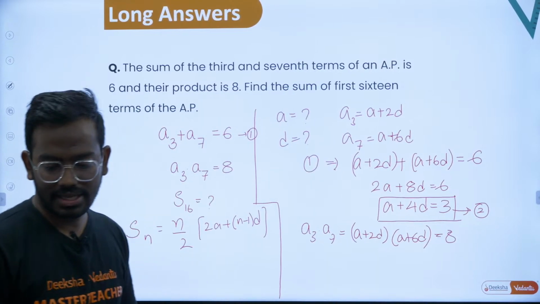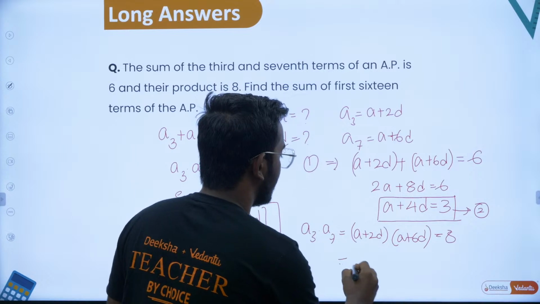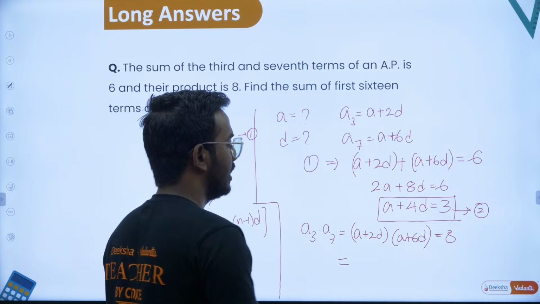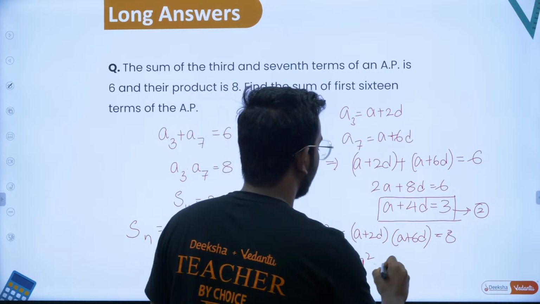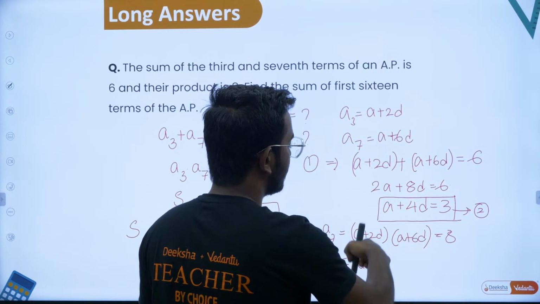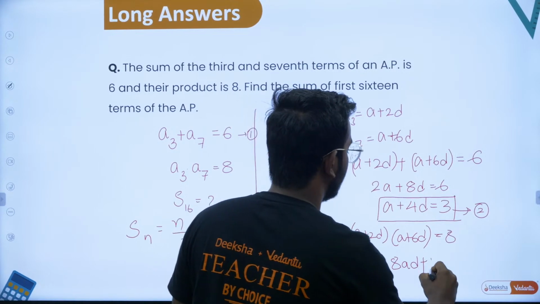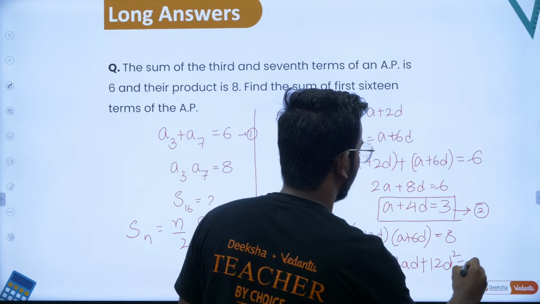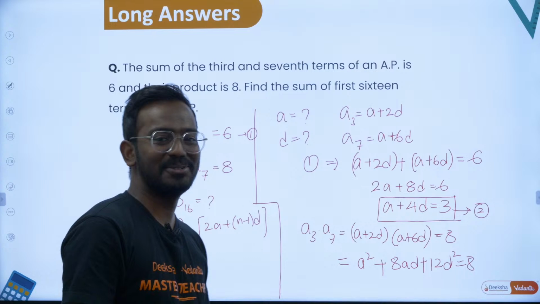So a into a is a squared, plus 6ad plus 2ad, that is 8ad, plus 12d squared is equal to 8. Is this of any use?